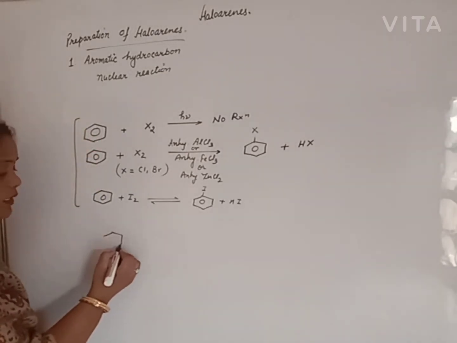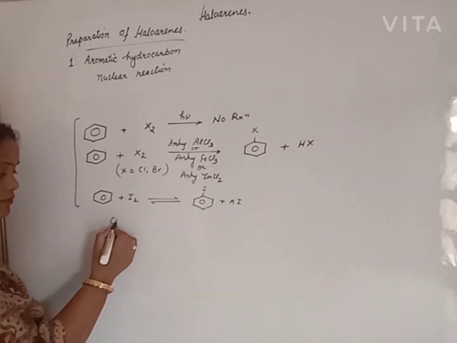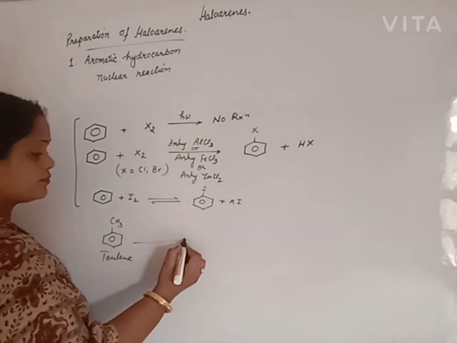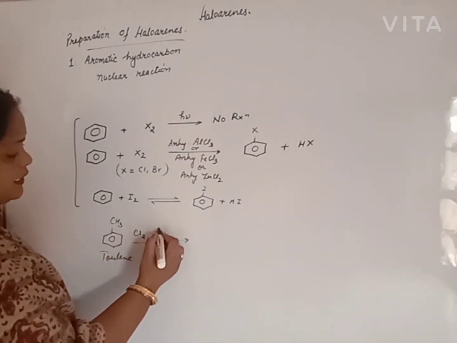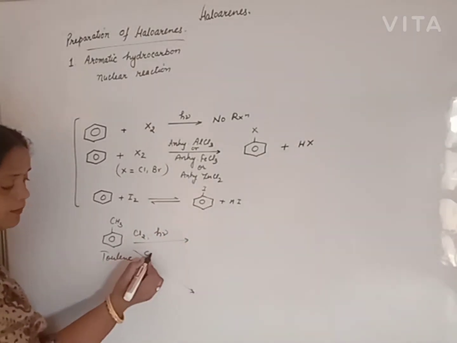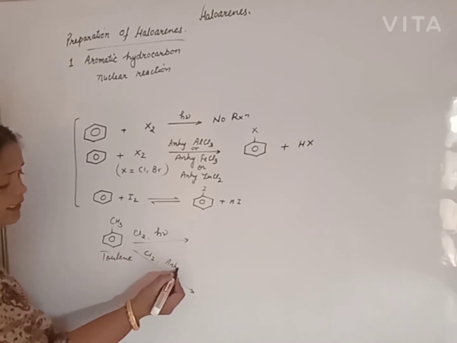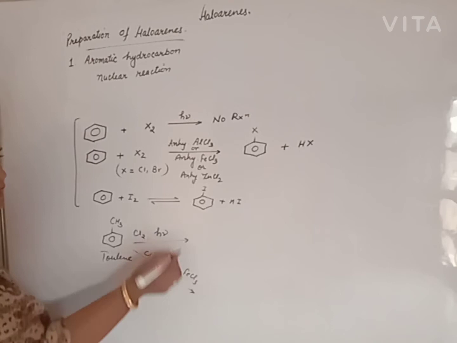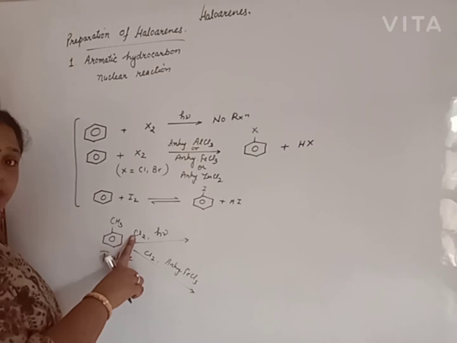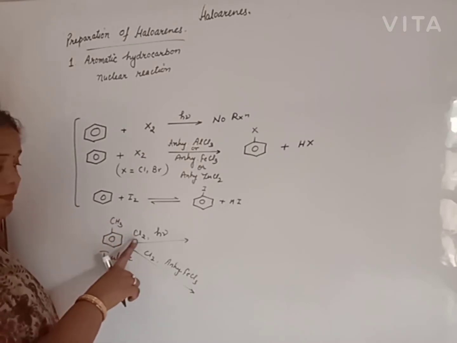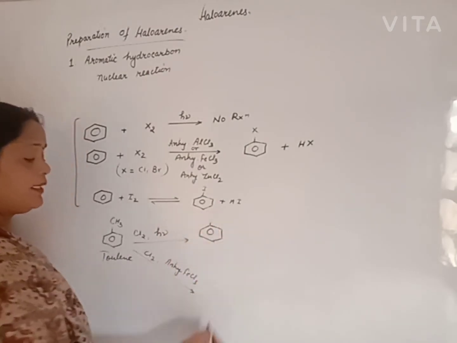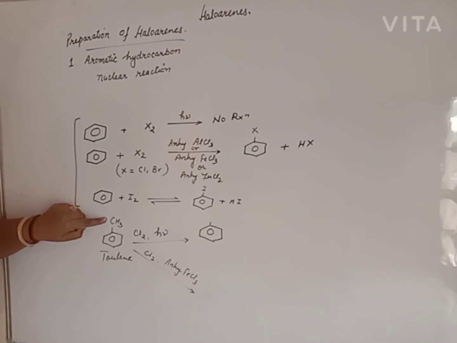Beta, suppose you have toluene and you provide chlorine in presence of sunlight. Does the reaction take place or not? Or in the same reaction, we pass the chlorine in presence of anhydrous FeCl3 or any of these reagents. What happens? When sunlight is passed through the toluene in presence of chlorine, then the reaction takes place, but the reaction takes place on the branch, the side chain.